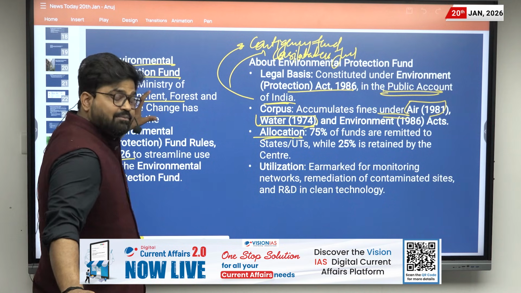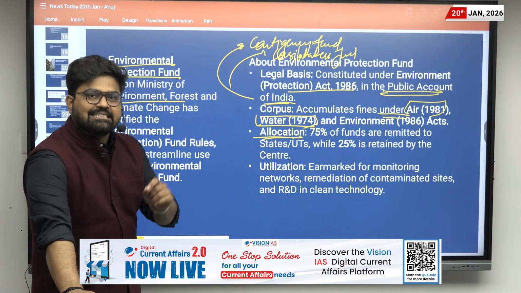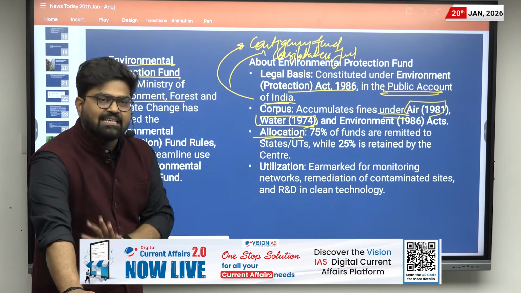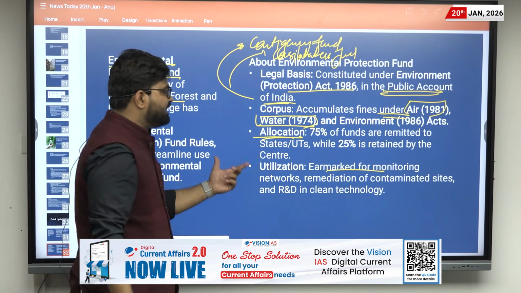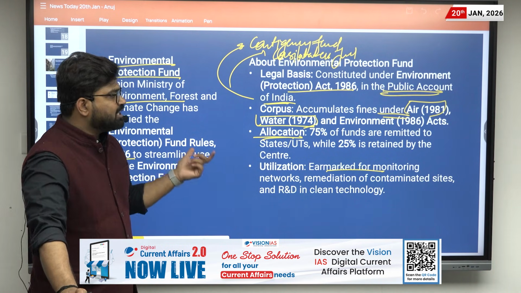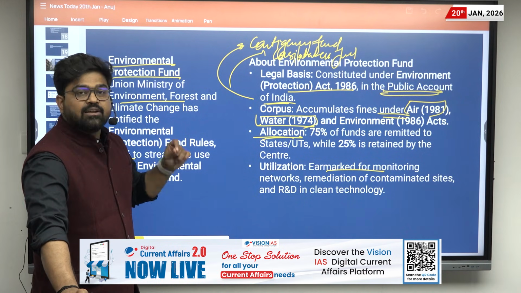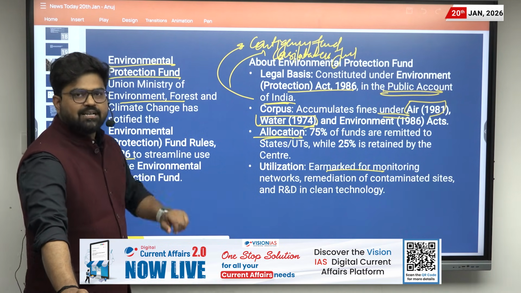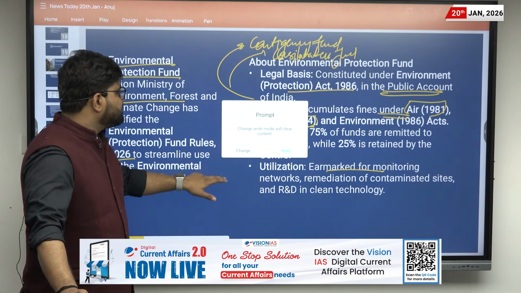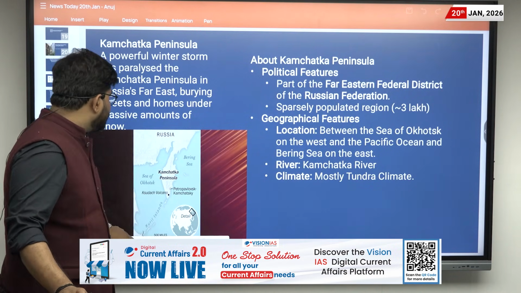So here the major development is about utilization, how these funds can be utilized. These are earmarked for monitoring networks, remediation of contaminated sites and research and development of clean technology. With this, we have completed this quick update. Let us move to the next quick update. The next quick update is about